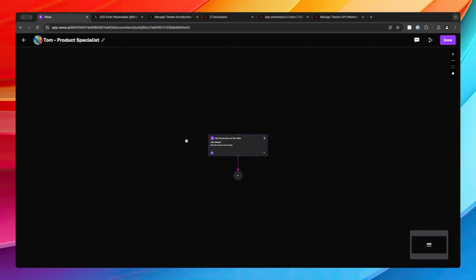Now, how do you run it? Click on run button and you will be able to get into the run screen of your coworker. One thing to keep in mind is just make sure that you are testing your coworker every time you are creating a new agent. Creating like 4, 5, 10 agents and then assuming that you would be able to test would be a very bad practice. We would really suggest that you create agent after another agent and then you finalize your entire coworker. This is always a one time task, so some level of patience is definitely required here.